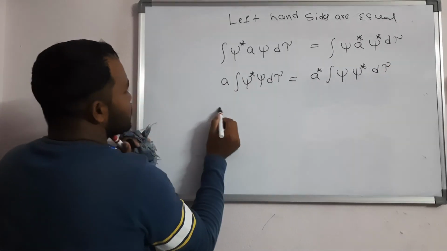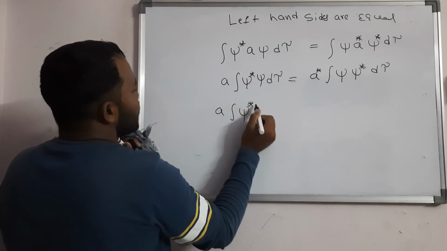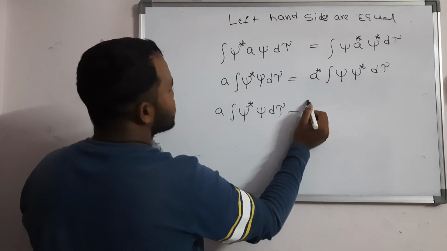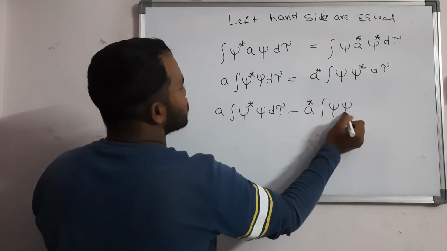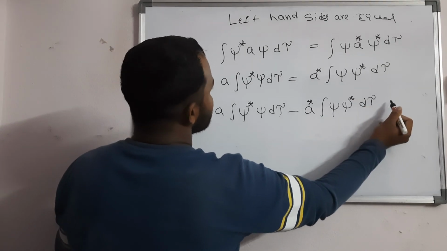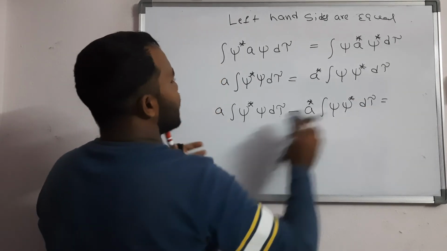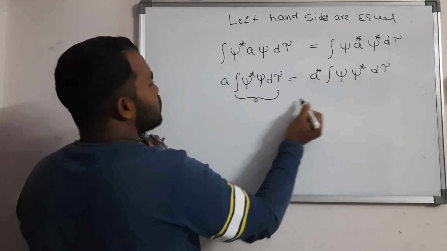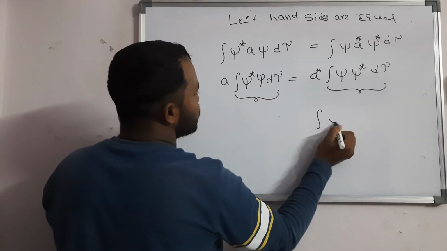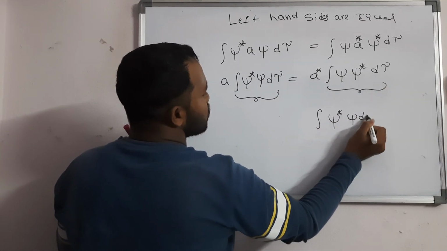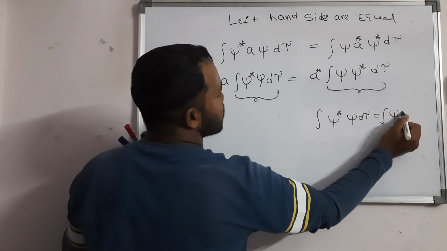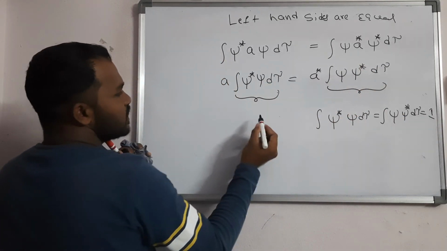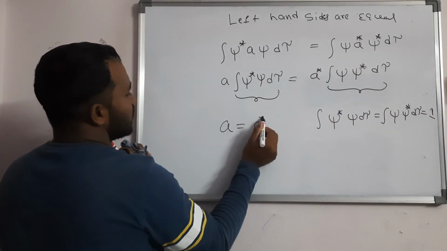Taking this term to this side, you get A minus A star into the integral of psi psi star d tau equals zero. The integral of psi psi star d tau is the normalization condition, so its value is 1. So you can equate A equals A star.